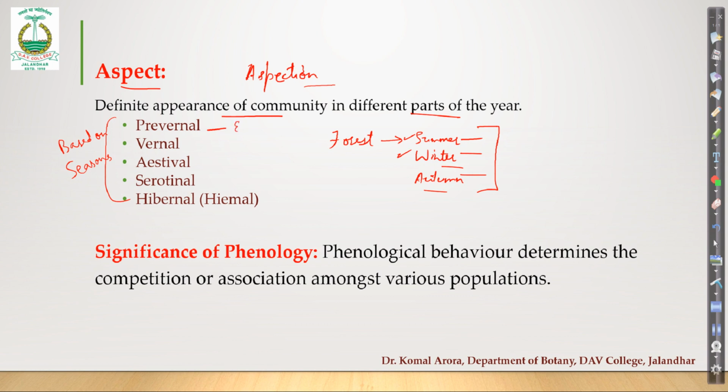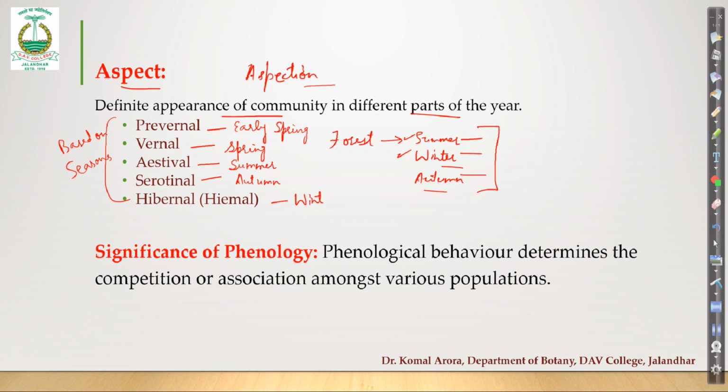Pre-vernal, this is the appearance of that community during early spring. Vernal, during spring season. Estival. You people have used the word estivation, where we say it is the summer sleep. So during summer season, you won't write here summer sleep, okay? I'm not talking about the inactivity during the summer period. I'm talking about the morphology of the plant community during summer season. So that will be called its estival aspect. Then serotinal. This is during the autumn season, how the community looks. Then hibernal or hymal. So for this you have used the word hibernation.